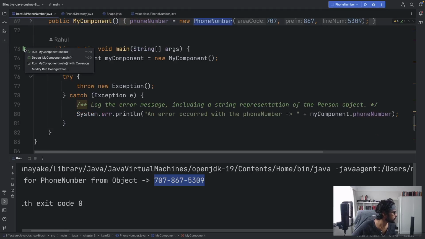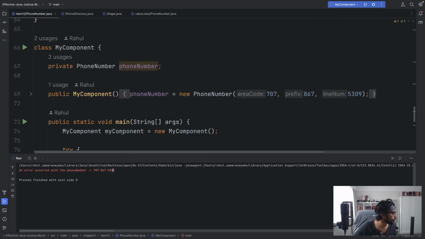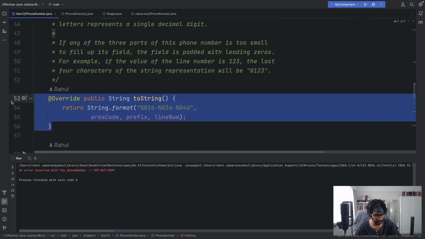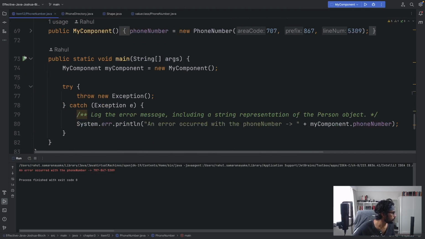And then if I run this, I'm intentionally throwing an exception here, so let's say there was some kind of error, and in the error log, once the exception is caught, it's logging a string representation of the myComponent.phone number object. Now, of course, if we didn't override the ToString method, and had it by default as the hexadecimal, it would make debugging a lot harder, because you're not really sure what this class is,